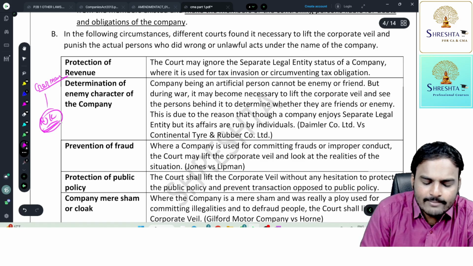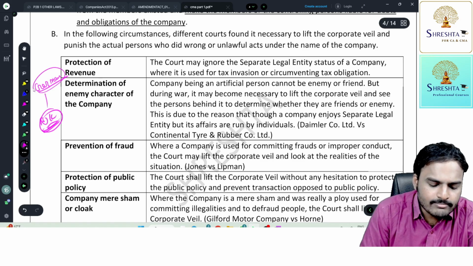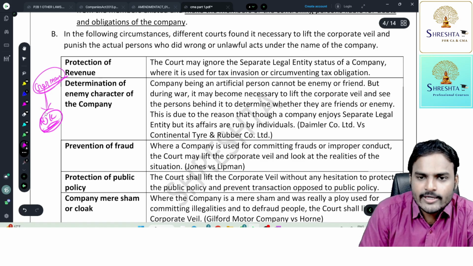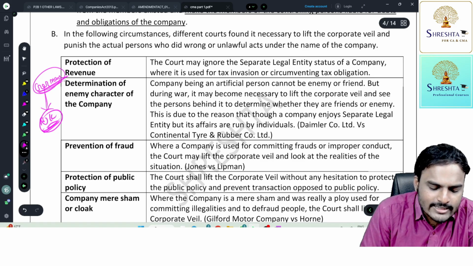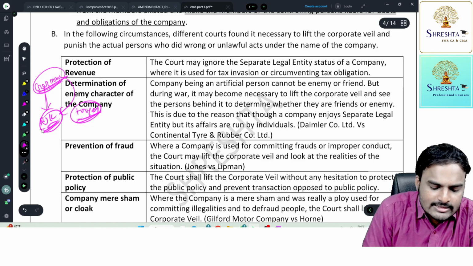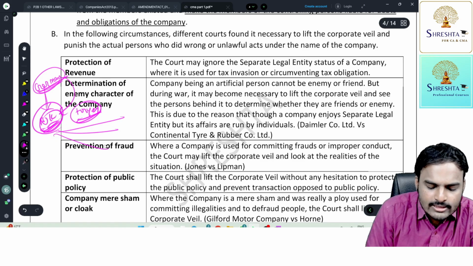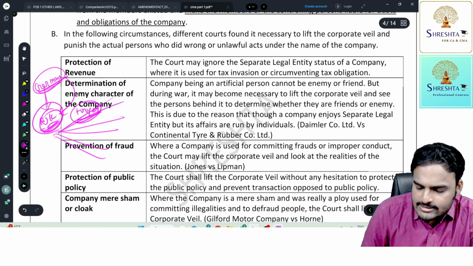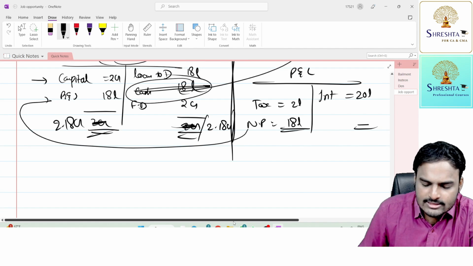They incorporated a company in UK. So a German-based company got incorporated in UK. Germans used to send rubber tires to the UK company, and this UK company started selling to the residents of the UK. Just listen carefully.